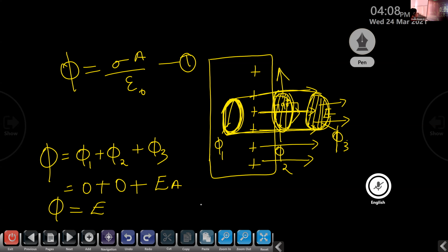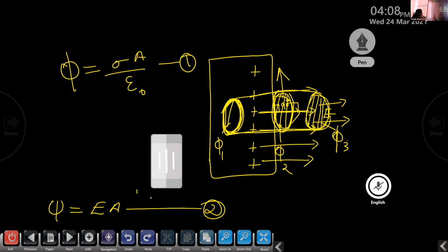Now when we are comparing equation 1 and 2, the LHS is the same. Both are phi, the electric flux phi. So we can equate equation 1 and 2.